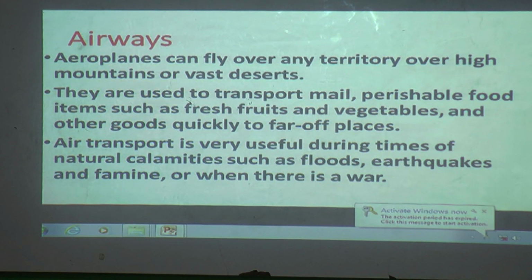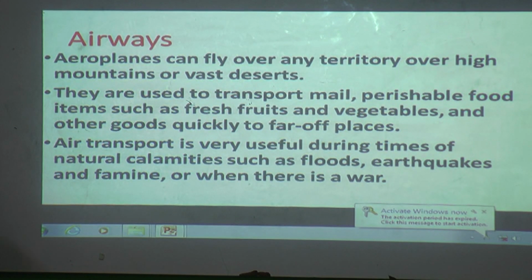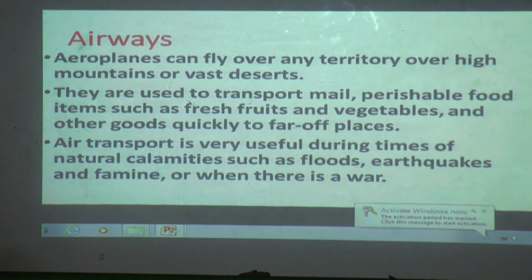Fresh fruits will be ripe, and within one day only they will be there. If we delay, what will happen? It will all become waste, isn't it? Vegetables also are fresh within a day, or within an hour or two. If they are not taken to the other place, they will be wasted.